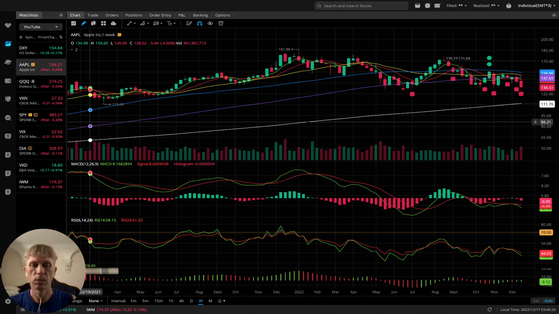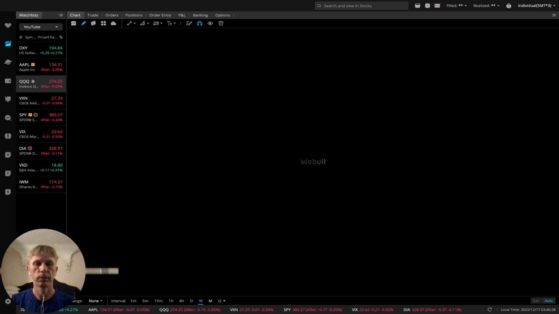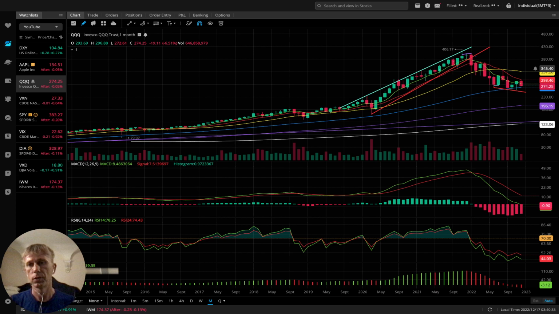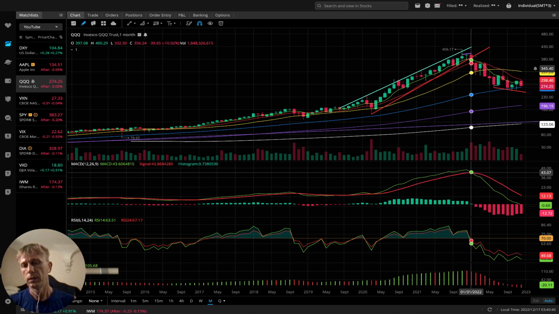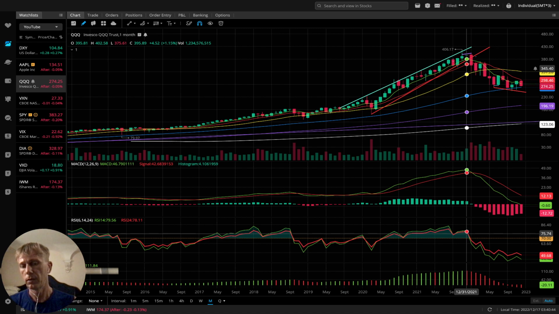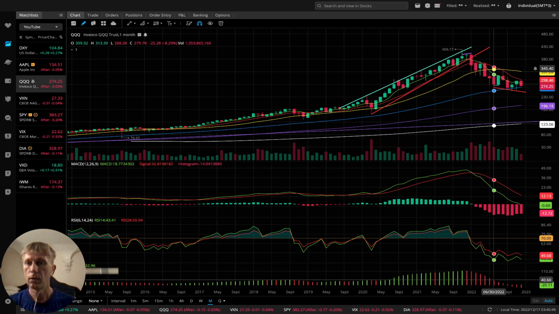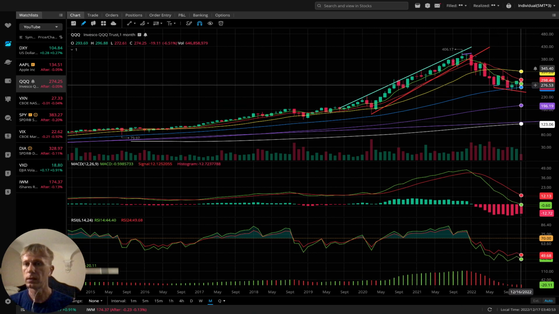Let's move to Qs. Monthly. Let's see what we have. Qs monthly, bearish trend since New Year, right? Monthly since New Year, bearish trend. MACD changed direction, bearish trend on all indicators. No changes. It stopped for the last 1, 2, 3, 4 months. 4 months it stopped at the MA50.